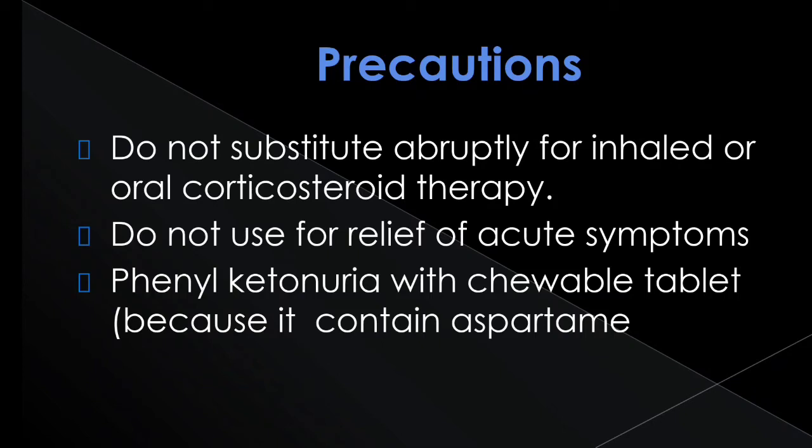Do not use for the relief of acute symptoms, because it can worsen the acute symptoms of asthma especially. Phenylketonuria with chewable tablet: it can precipitate phenylketonuria because it contains aspartame, which is available as an artificial sweetener. Now, what is this?